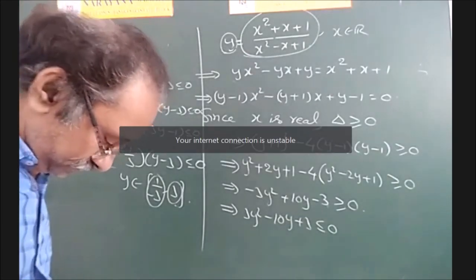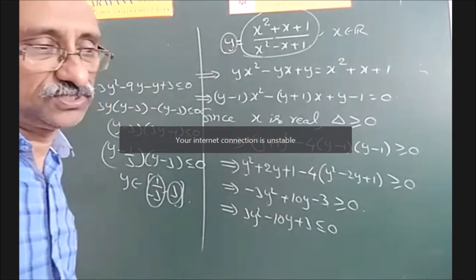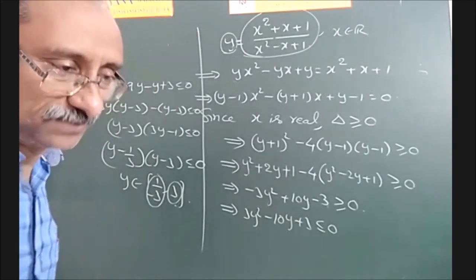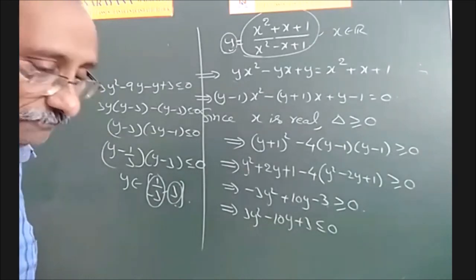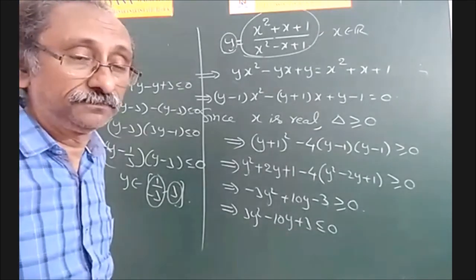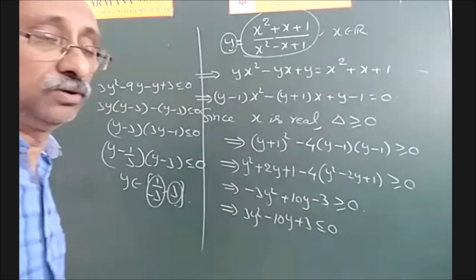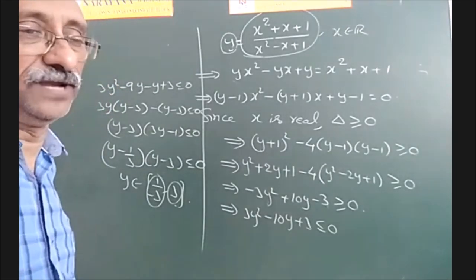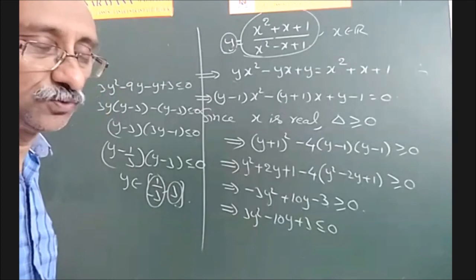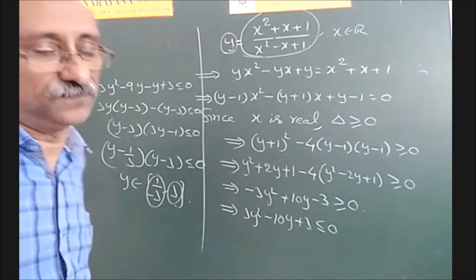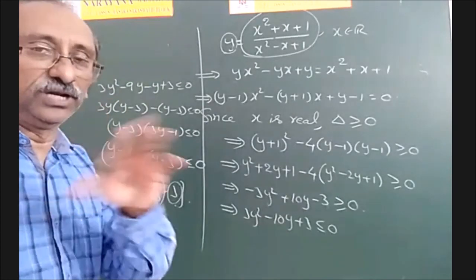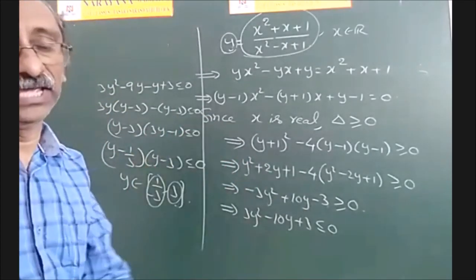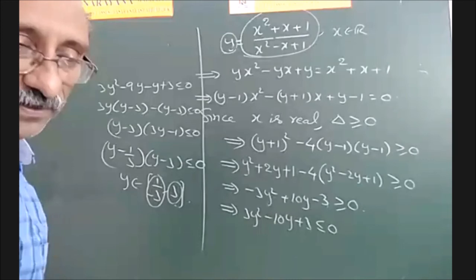Yes, sir. But what is the quadratic expression? ax square plus bx plus c. What is the coefficient of x square? a, isn't it? And now if you expand (x minus alpha) into (x minus beta), what will you get? x square minus (alpha plus beta) x plus alpha beta is equal to 0. But the coefficient of x square is 1 only.